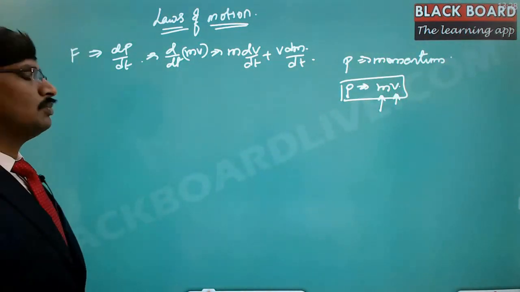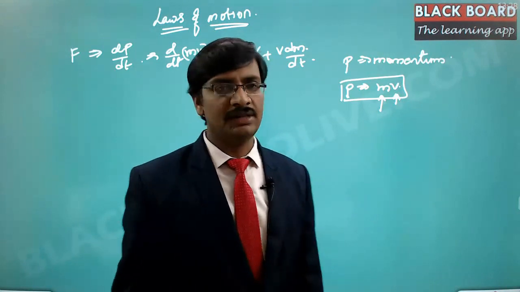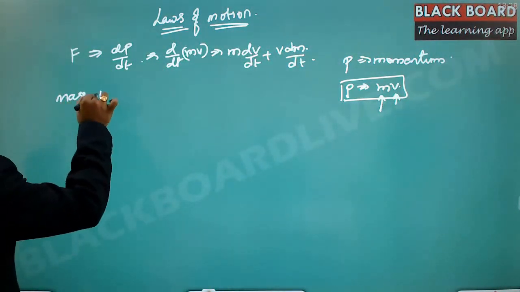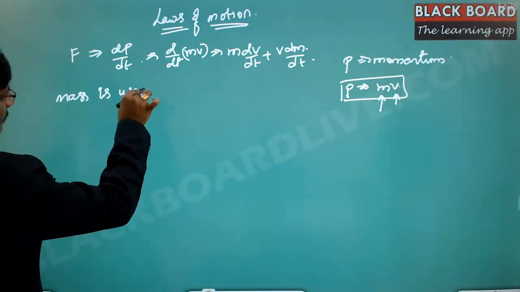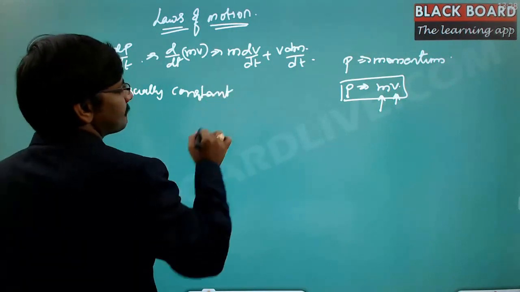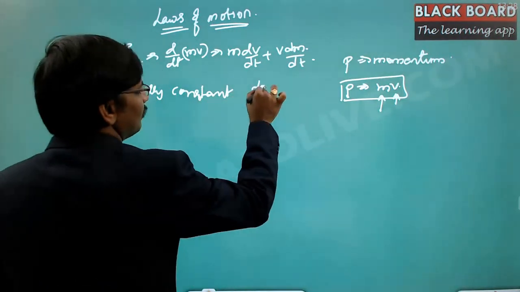In most cases, at least 90% of the cases we are going to deal with, the mass is usually constant. So m is constant most of the time, hence dm by dt will be 0.